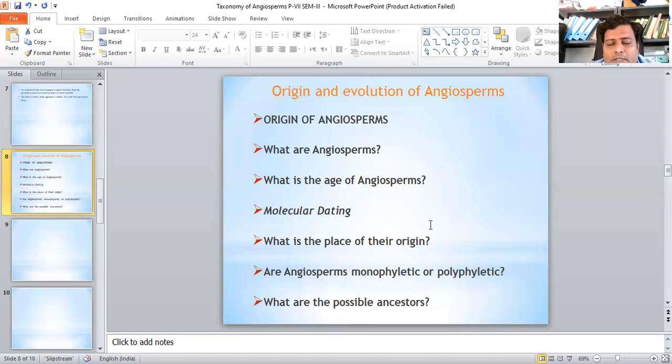What is the age of angiosperms? The time of origin of angiosperms has been a matter of considerable debate for many years.